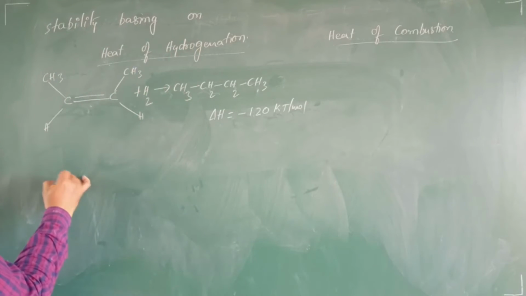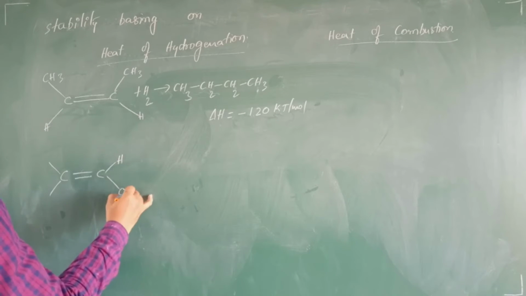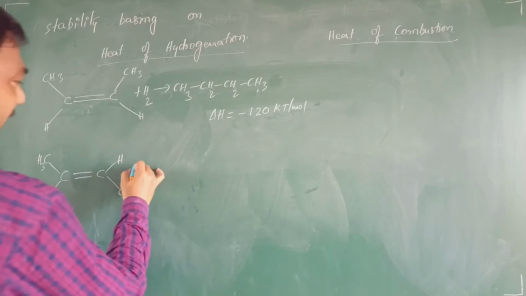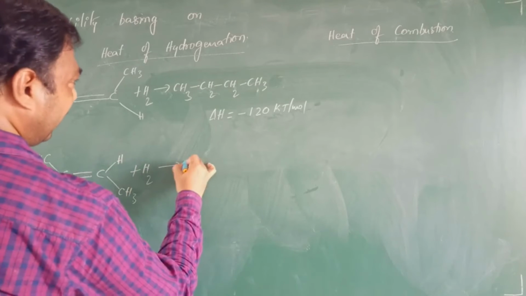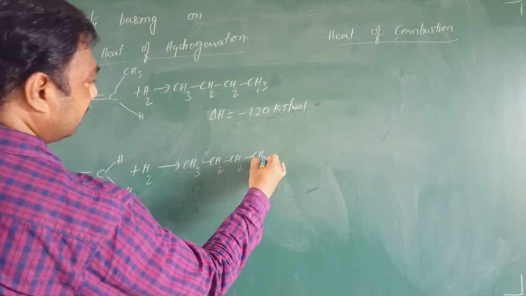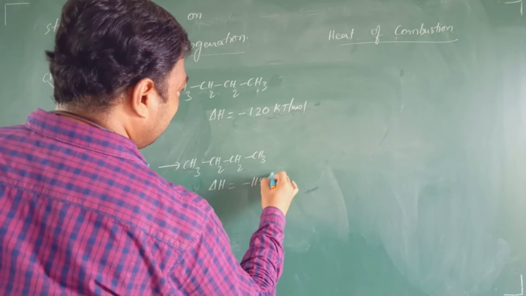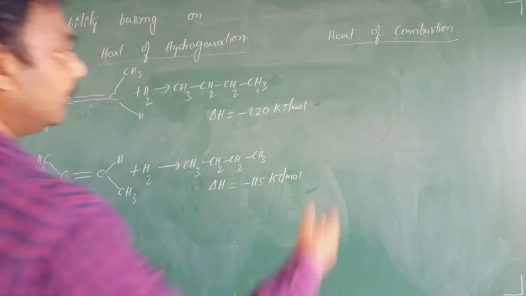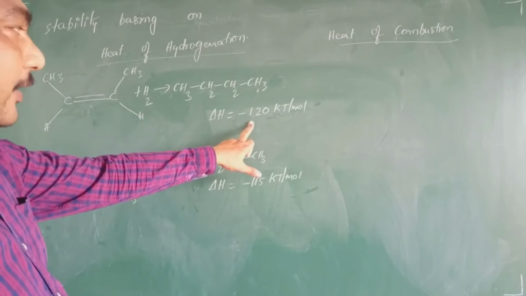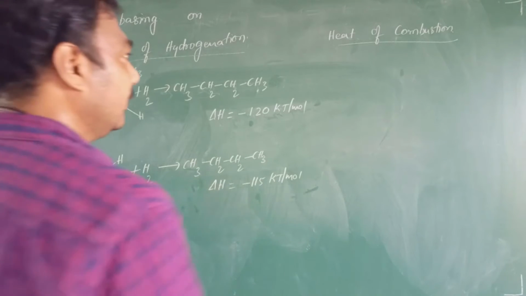Now come to the trans isomer. This is our trans isomer, students. It is CH3, hydrogen trans, plus H2. Again here the product formed is CH3 butane. Here the delta H value is 115 kilojoule per mole. Now when cis isomer, the energy liberated is minus 120. In this case the energy liberated is minus 115. Right. You will keep it aside.